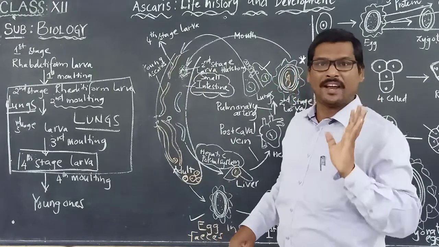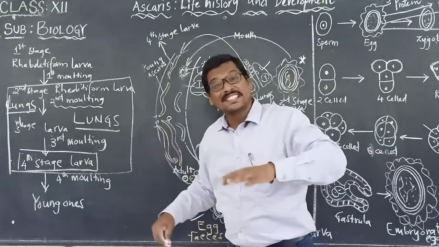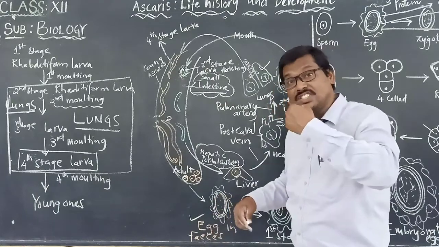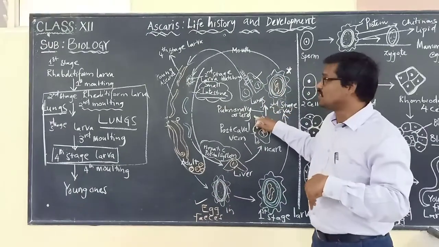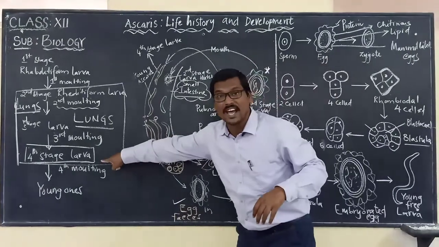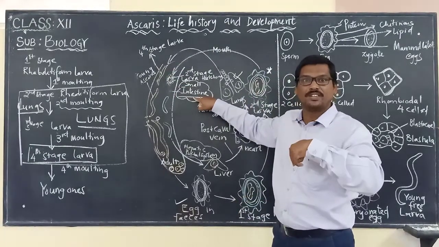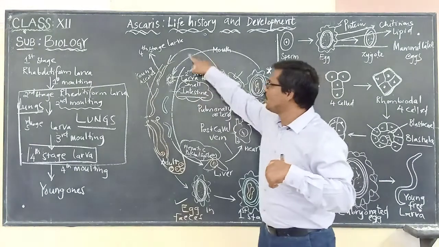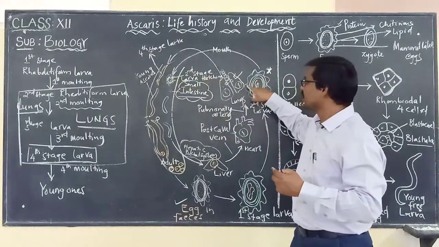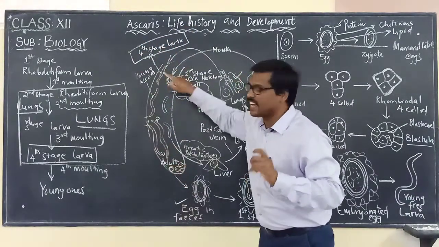Here, that is the crucial point we have to keep in mind. So this fourth stage larva is coming out from the lungs, entering into the mouth. From the mouth it enters into the digestive system, and see here now, what is moving? The fourth stage larva is moving back into the small intestine. Again it is going into the intestine. What is entering into the intestine now? Second time it is entering. It is the fourth stage larva that is entering into the intestine.